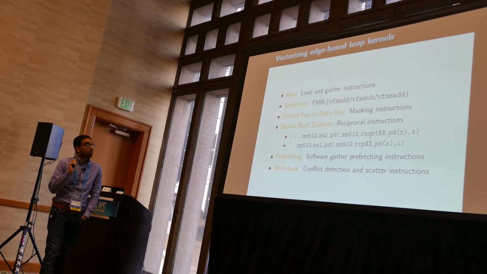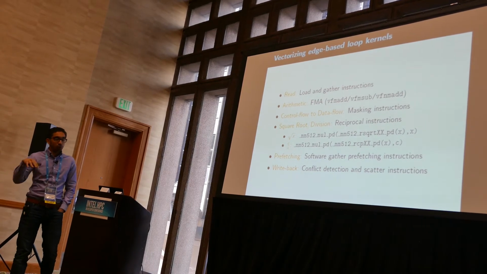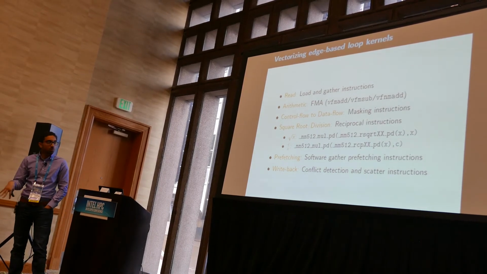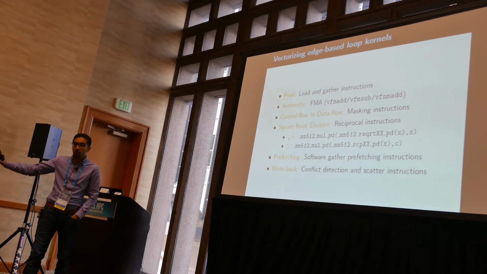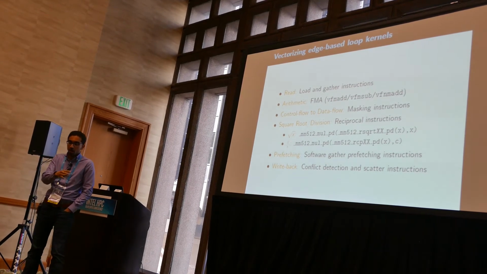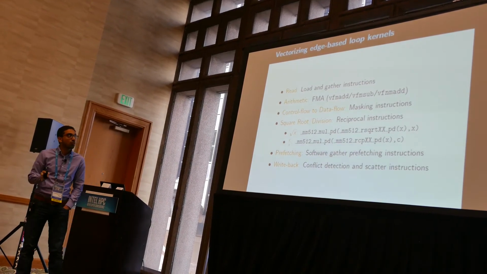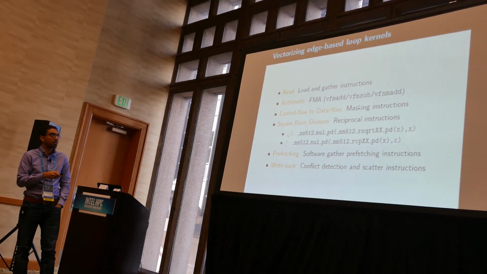Now, how do we vectorize our code? In the beginning, we use normal intrinsics for loading the data from the main memory to the registers using a load where the data are aligned next to each other. For the unstructured or indirectly addressed data, we use gather instructions.